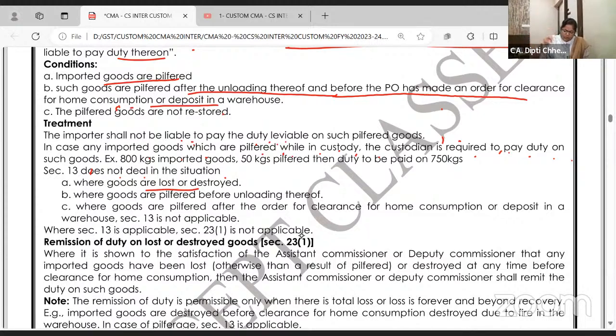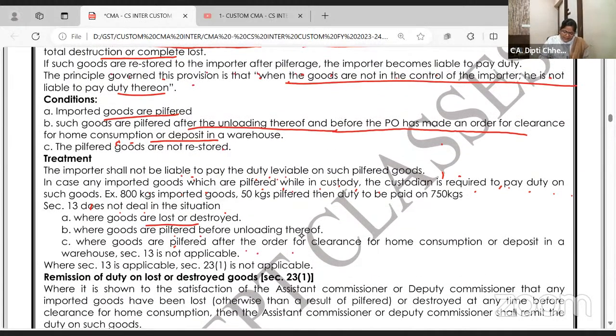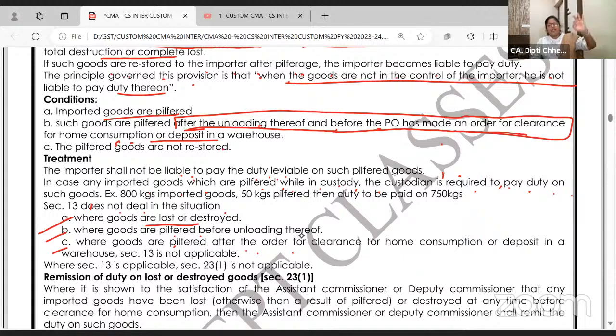This is only chota mota chori, where the goods are pilfered before unloading thereof, or where the goods are pilfered after the order. See, again that same things are repeated. I want you all to put this in block. Pilferage, section 13(1), knock knock, after unloading, before the proper officer. Bus. After the proper officer does, if it happens, section 13 not applicable. Before the goods are unloaded, section 13 not applicable.